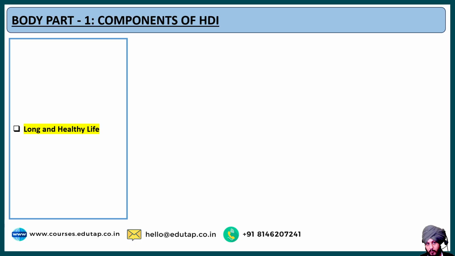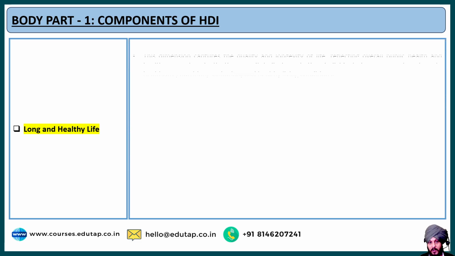Now, if India's status is clear to you, let us talk about the components of HDI in a detailed manner. I've already given you the overview: long and healthy life, knowledge, and standard of living. Now let us talk about what these different components include. The first one is long and healthy life.